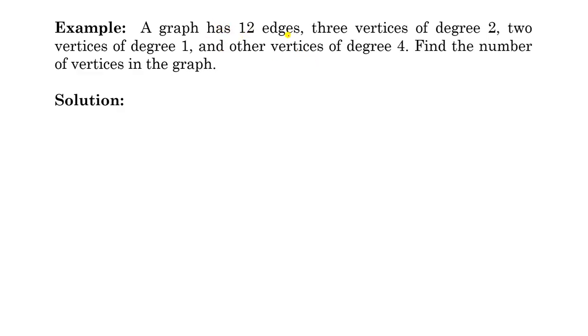A graph has 12 edges, 3 vertices are of degree 2, 2 vertices are of degree 1, and the other vertices are of degree 4. Find the number of vertices. Suppose there are n vertices in the graph. Now we know that the sum of degrees of all the vertices equals twice E.